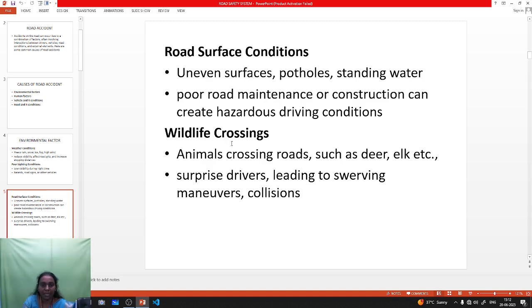The next one is wildlife crossing. Wildlife crossing means when the driver drives the vehicle in some forest area, animals like deer, elk, etc. suddenly cross the road. The driver will be surprised, which leads to severe shivering of the driver. It may cause accidents.